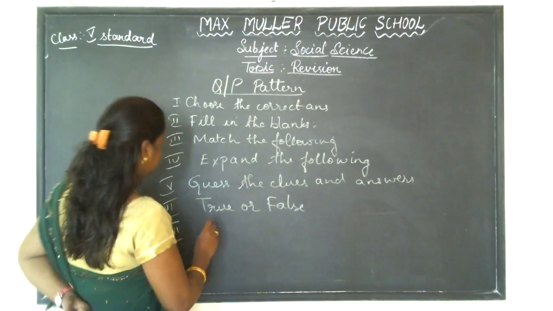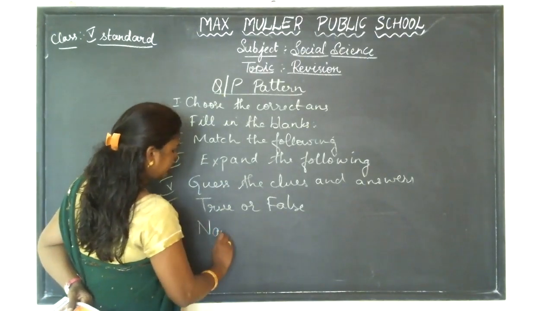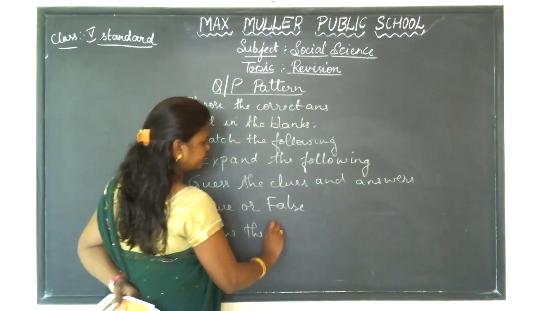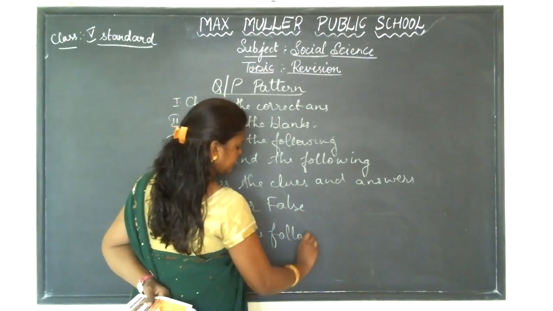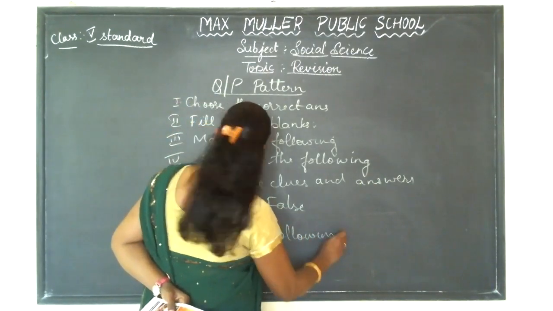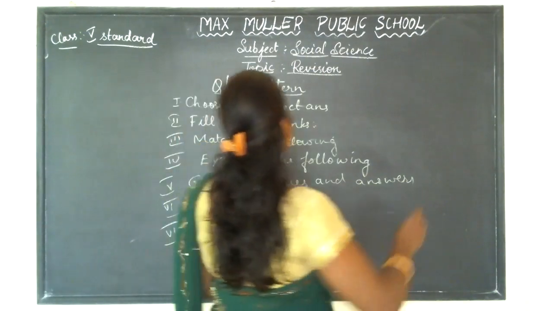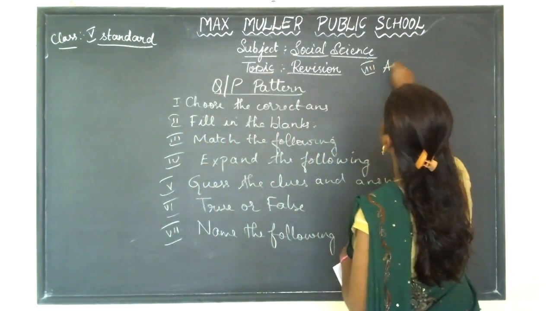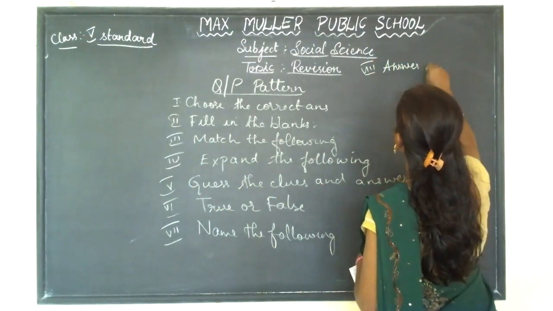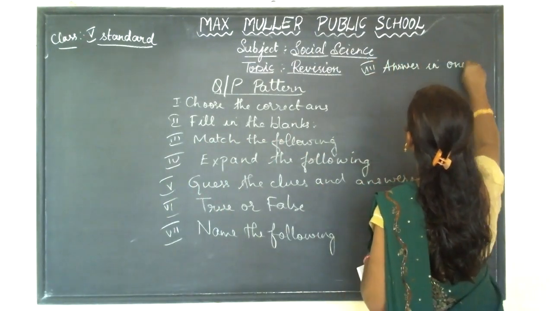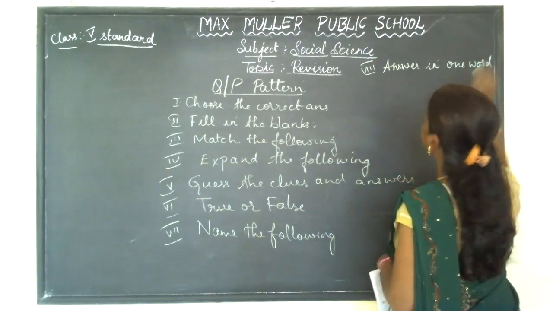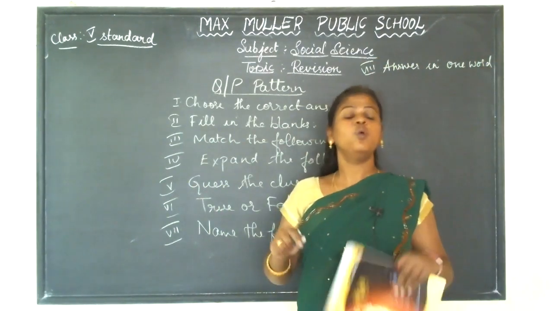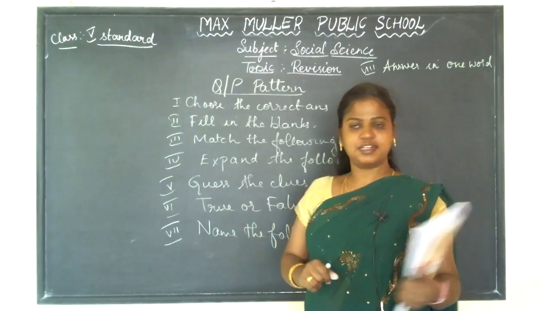Seventh one is name the following. Name the following, and the 8th main will be answer in one word or sentence. So you will be answering the questions in one word or in one sentence.